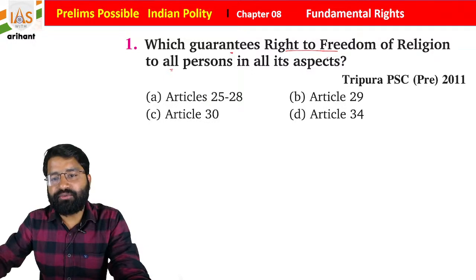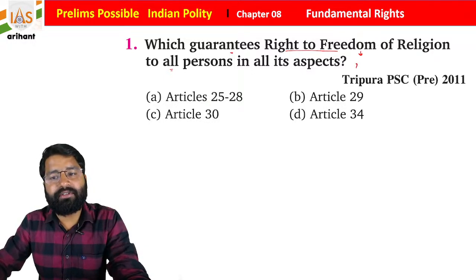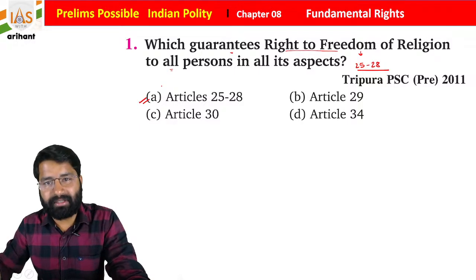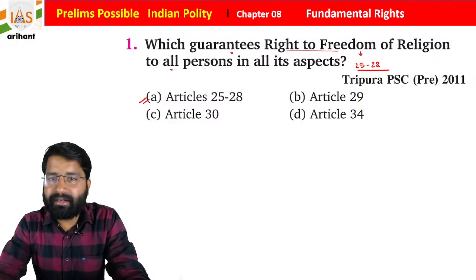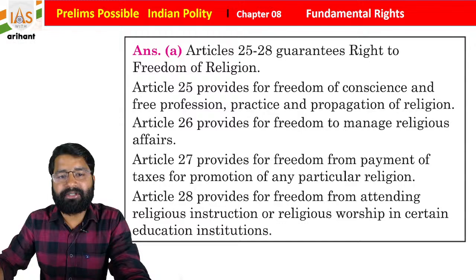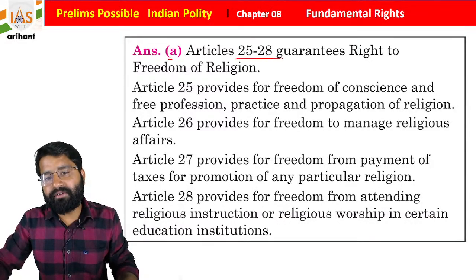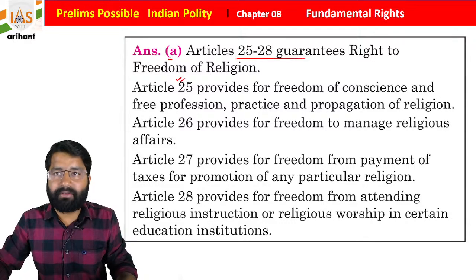So what you see, students, right to freedom of religion is included under Article 25 to 28. We already discussed the same, and this type of question has been asked multiple times in the examination. So be prepared and ready for the same. I'm just going to explain what we discussed in the mind map. Article 25 to 28 guarantees the right to freedom of religion.